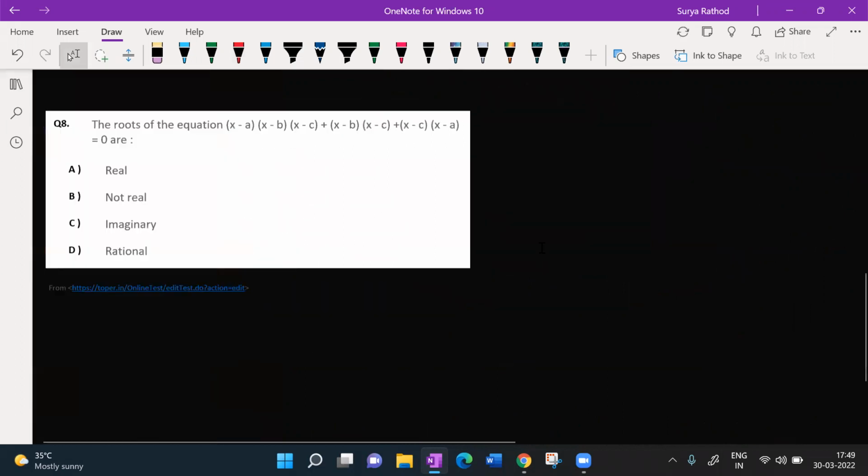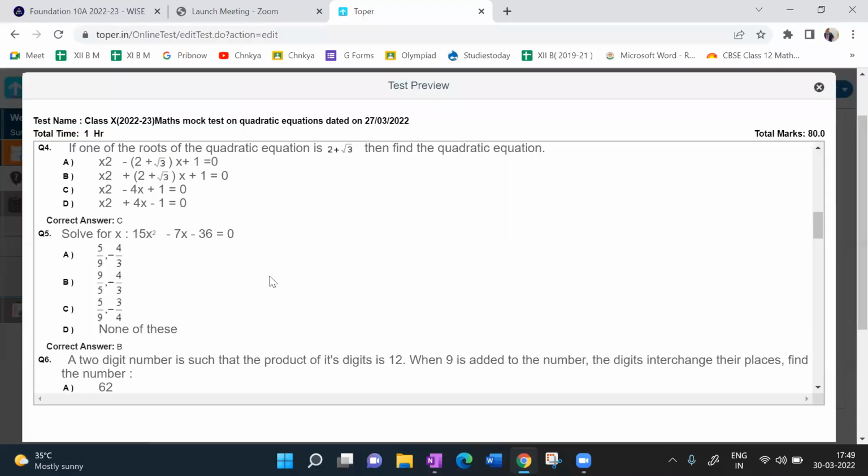Okay, let's move into this now. What he has given here: the roots of the quadratic equation, the roots of the equation, these are what? Is anything missing in the question? One second.